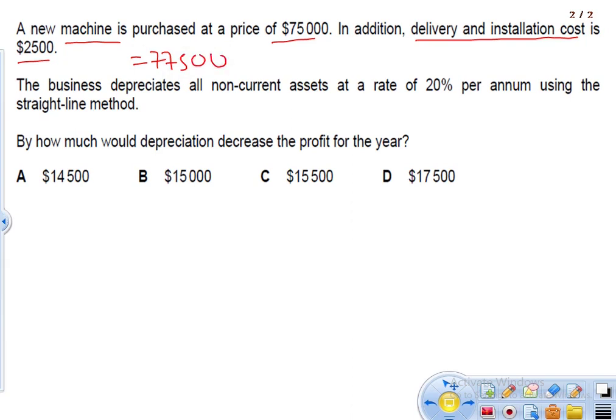The business depreciates all non-current assets at a rate of 20% per annum using the straight line method. By how much would depreciation decrease the profit for the year? So it basically means what is the depreciation for the year? We need to find 20% of 77,500 to calculate depreciation.